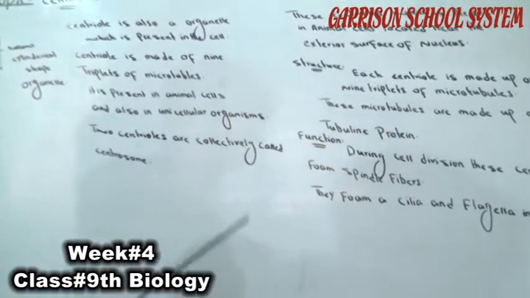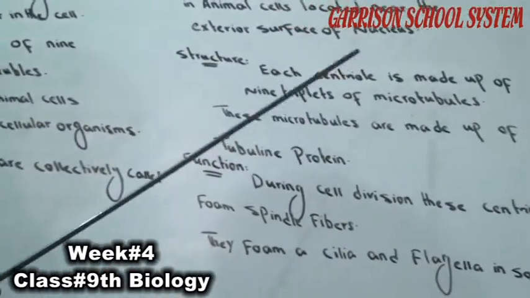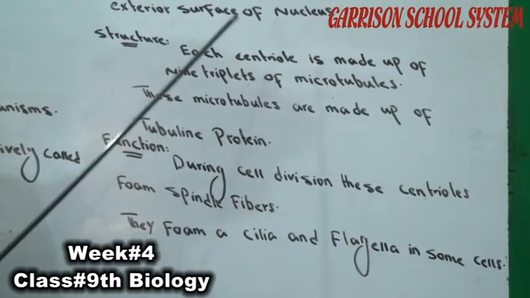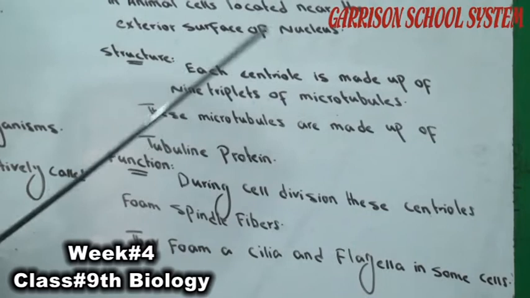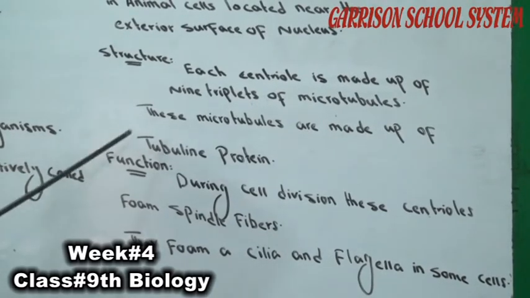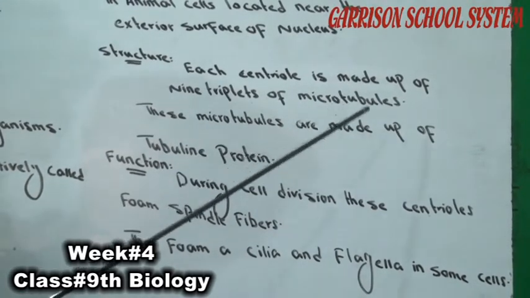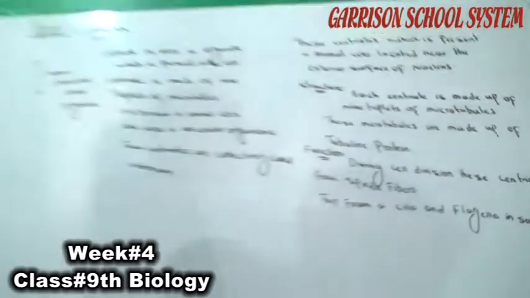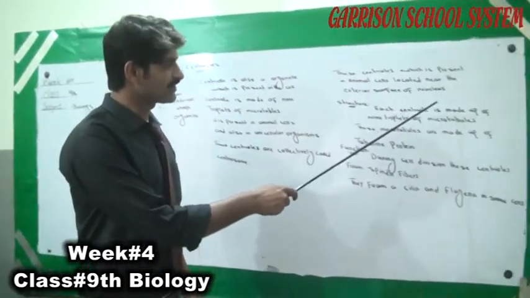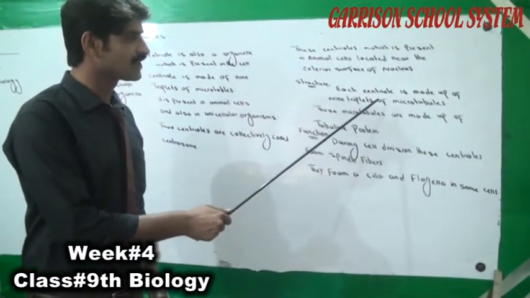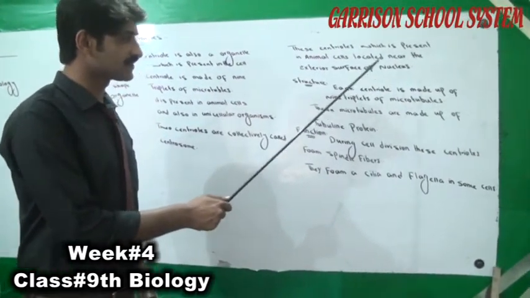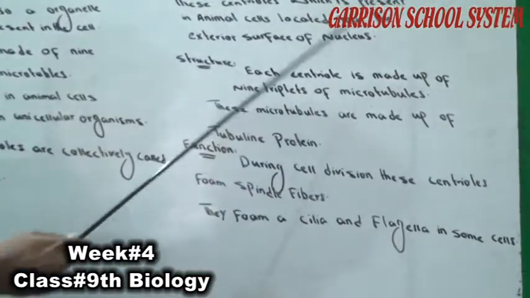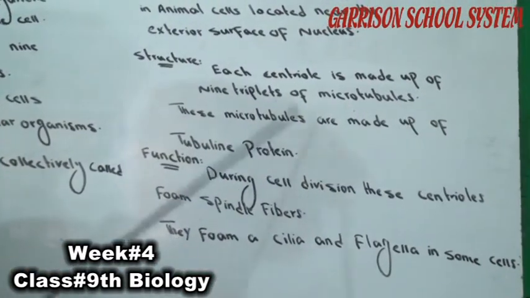Now its structure. Each centriole is made up of 9 triplets of microtubules. Each triplet is made up of 3 microtubules. These microtubules are made up of tubulin proteins. Centriole is made up of 9 triplets. In each triplet, 3 microtubules are present, and these microtubules are made up of tubulin protein.